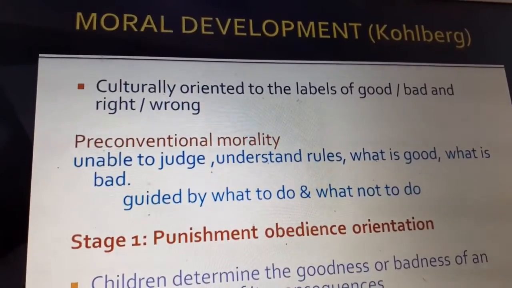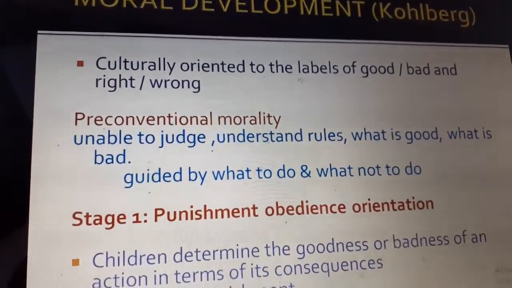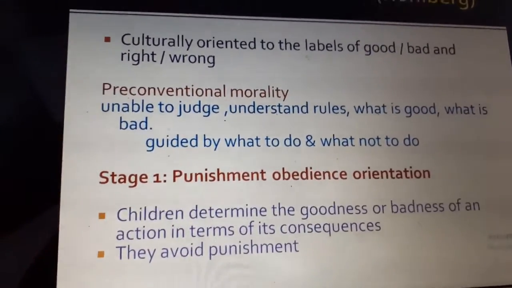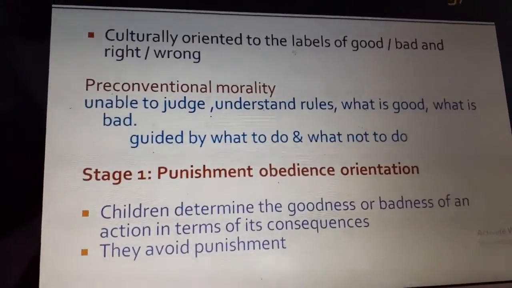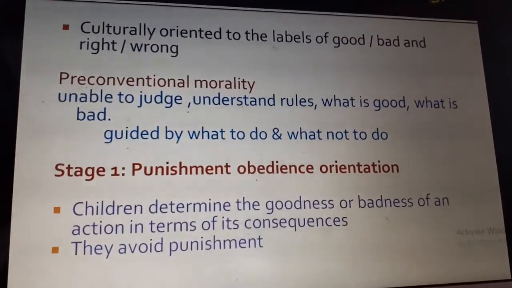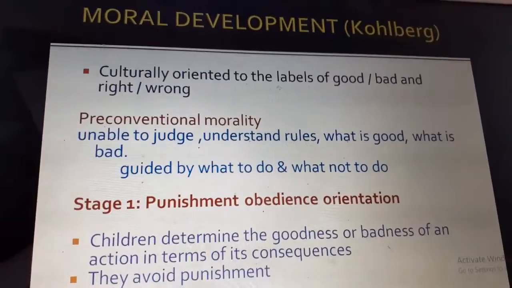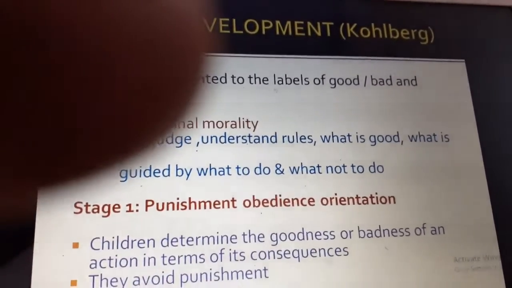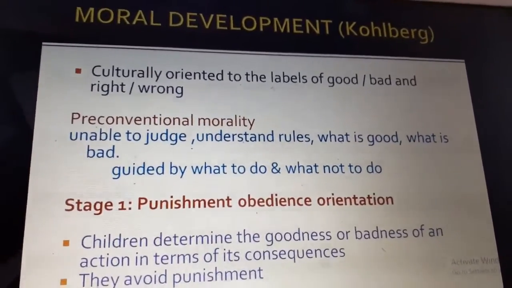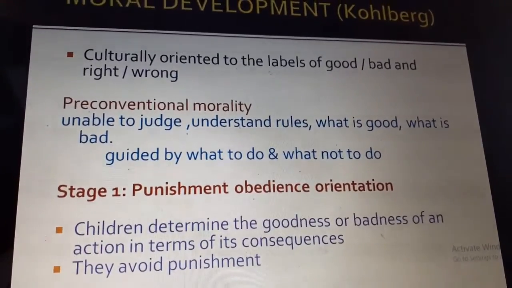He says that children become culturally oriented to the labels of good, bad, right and wrong. So when do they learn this? The initial thing is pre-conventional morality. This is a stage seen in infancy and the toddler period, where they are not able to judge or understand rules. They don't know what is good or what is bad. They are guided by what to do and what not to do. So it is mainly the role of the parents to appreciate them when they are correct, and to correct or punish them when they do wrong.